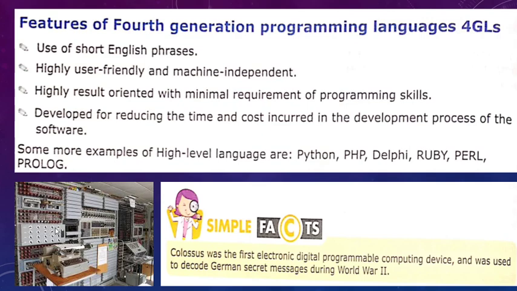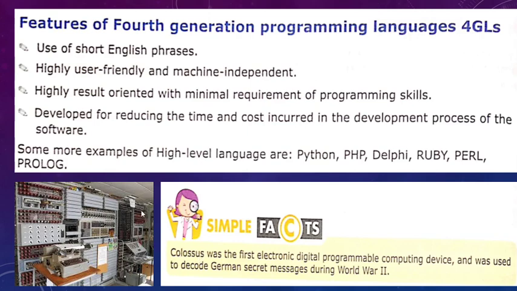Some of the popular programming languages are Python, which is very popular these days for network programming and artificial intelligence. PHP is for web development. Delphi is also a popular programming language for databases. Ruby, Perl and Prolog. Prolog is a very popular language in artificial intelligence.